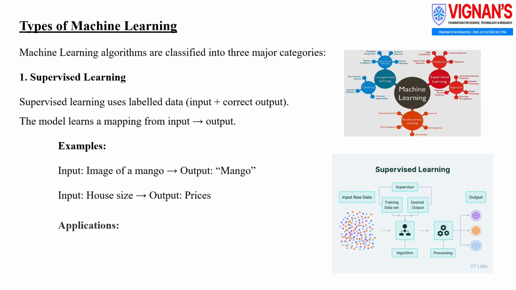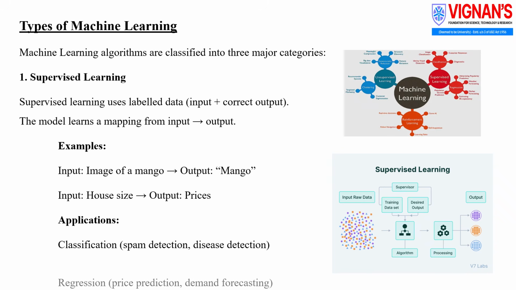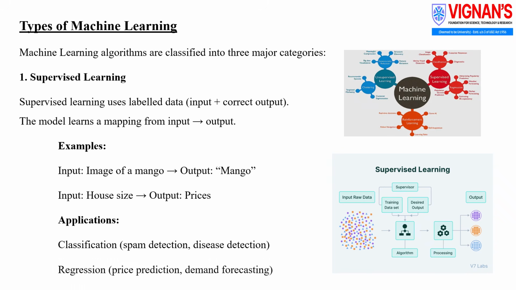Applications. Supervised learning is widely used in classification tasks, such as spam detection and disease diagnosis. It is also used in regression tasks, like price prediction and demand forecasting.